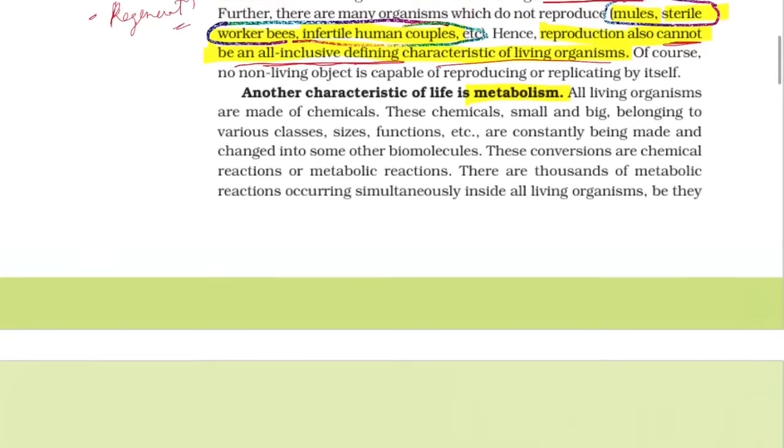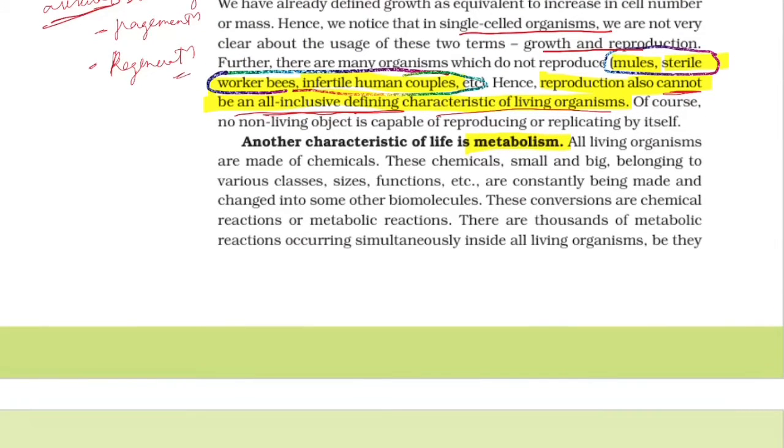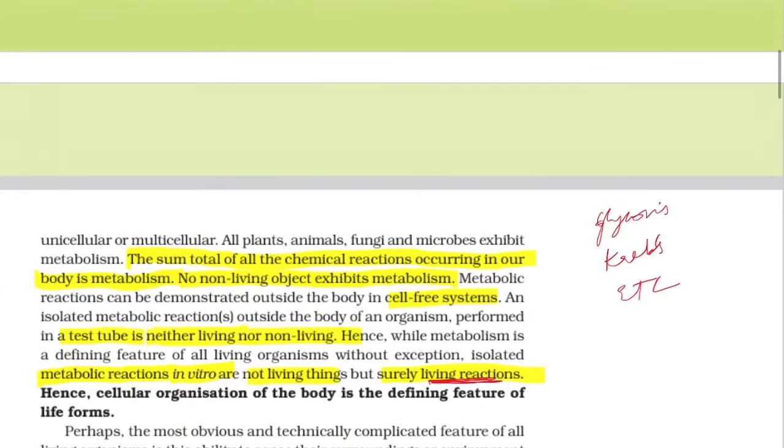But here we have to understand that in the human body or any living organism, chemicals, small or big, belonging to various classes, sizes, functions, are constantly being made and changed into some other biomolecule. These conversions are chemical reactions or metabolic reactions. So metabolism has been considered to be a defining property. Hence cellular organization of the body is the defining feature of all living organisms.